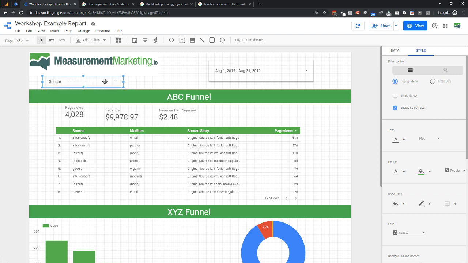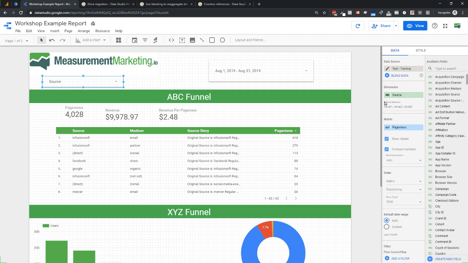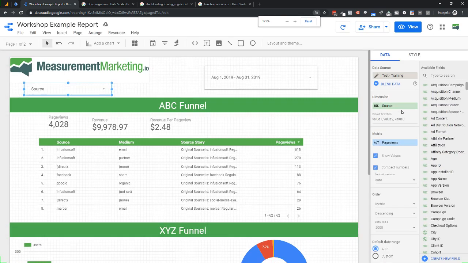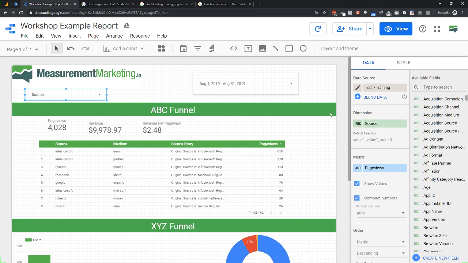Well, now you can predefine multiple filters and have them pre-selected. So if you come over in the source, you'll see where we go into data here, and underneath this it says default. I'm going to blow this up just a little bit so you can see it easier. There you go. I click into this, go to underneath the dimension, and you see it says default selections. Comma delimited will make that a little better.